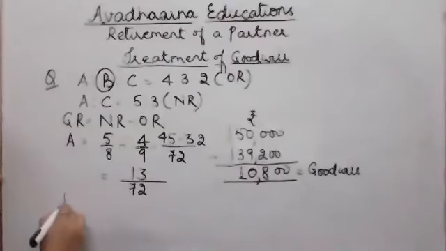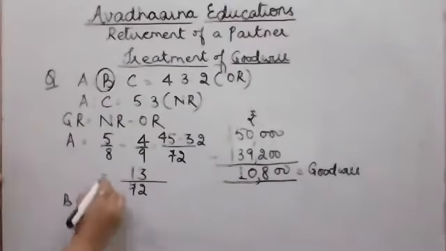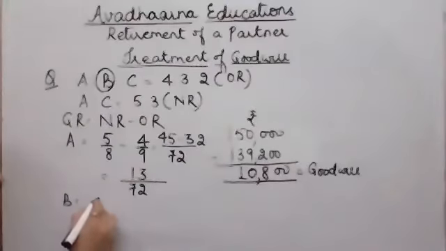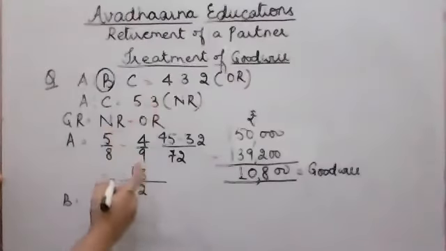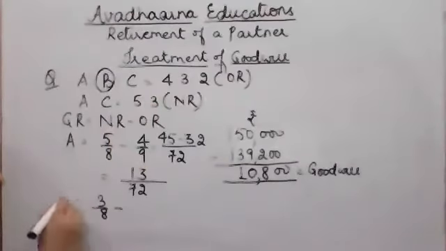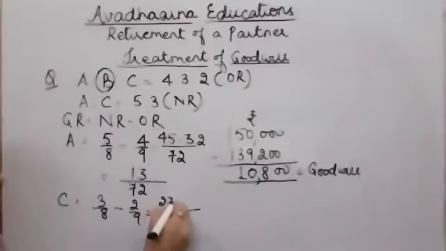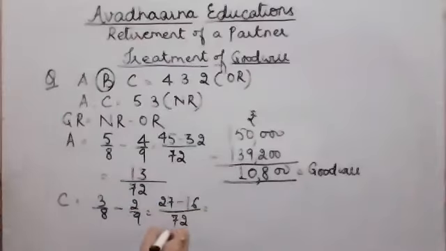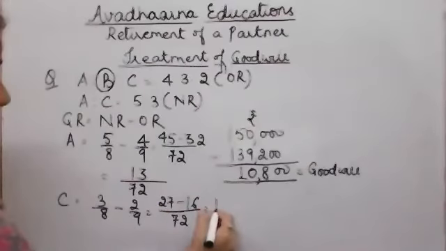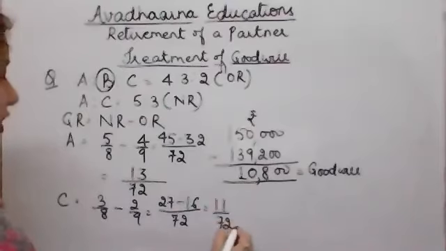For C, the new ratio is 3/8 minus old ratio 2/9. If I calculate, with 72, 9 threes are 27 minus 8 twos are 16, so I get 11/72.